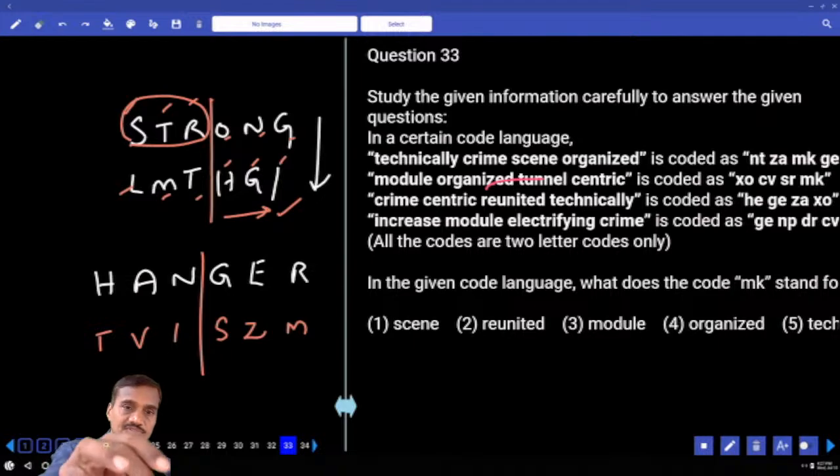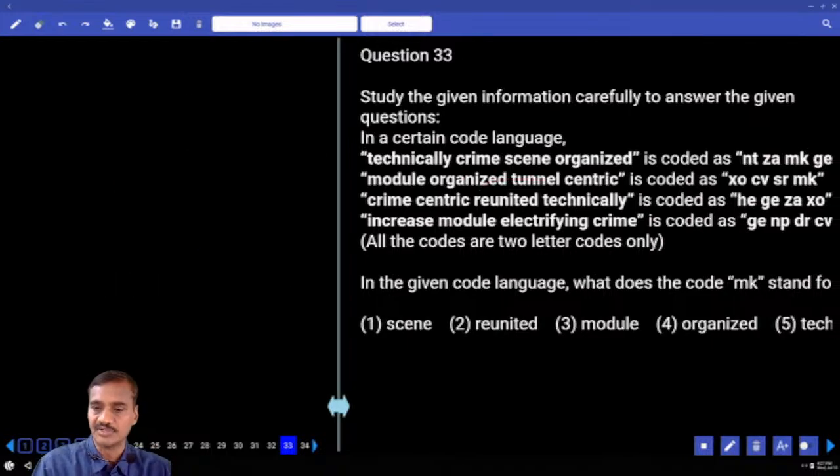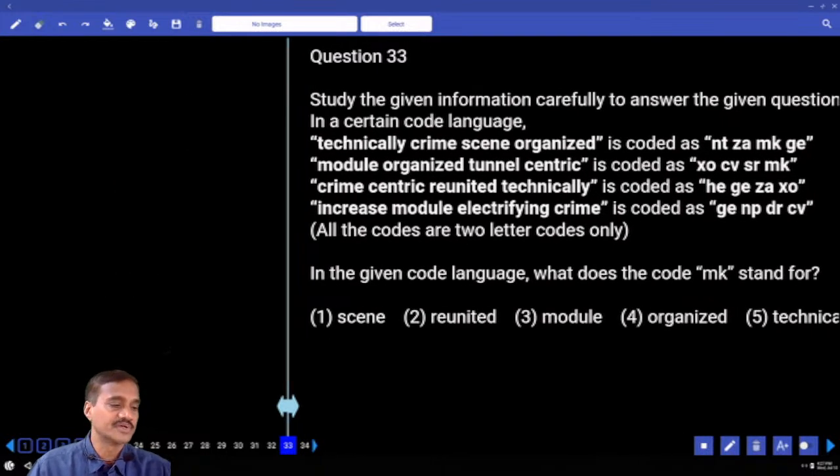Then 33 onwards. Now in this question number 33 onwards, first priority or the second. How many questions were given under this one? Only 3. No need to write down the words and the codes separately. Then starting with this, what does the code MK stand for? MK is common between the first and the second. Anything else that is common here? No. Hence, which word is common between these two? Organized. The code for this one is organized, choice for question number 33.